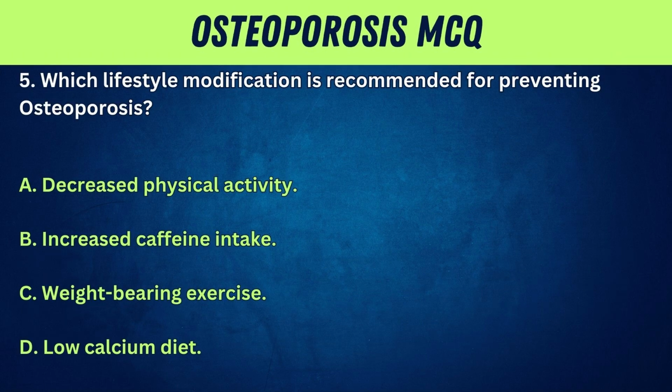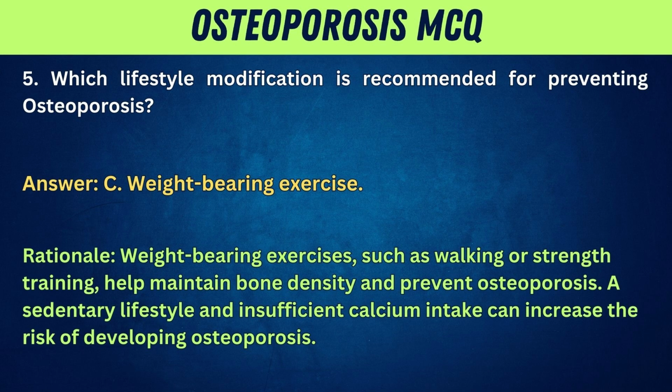5. Which lifestyle modification is recommended for preventing osteoporosis? A. Decreased physical activity. B. Increased caffeine intake. C. Weight-bearing exercise. D. Low calcium diet. Answer: C. Weight-bearing exercise. Rationale: weight-bearing exercises, such as walking or strength training, help maintain bone density and prevent osteoporosis. A sedentary lifestyle and insufficient calcium intake can increase the risk of developing osteoporosis.